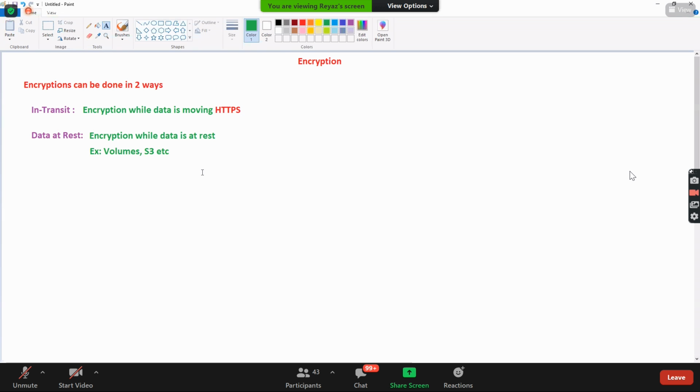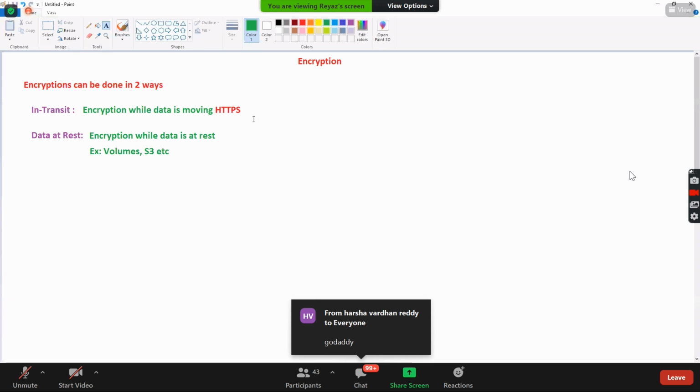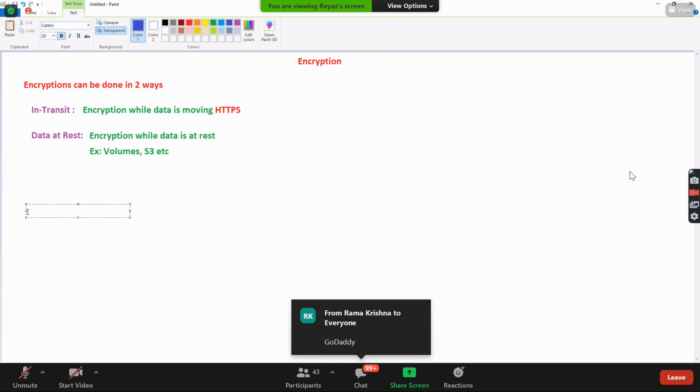Generally, where do you get these HTTPS certificates? GoDaddy, right? Basically, we need to go and purchase them there. But remember, guys, you don't need to go to GoDaddy or somewhere else.